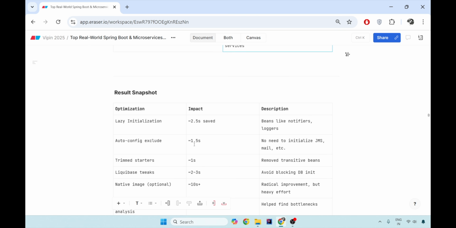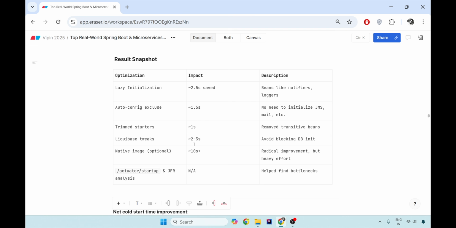So what is the result snapshot? If you are doing lazy initialization, you can save around 2.5 seconds, since beans like notifiers, loggers, and emails can be initialized later. If you exclude auto configuration of multiple beans, even 1.5 seconds can be saved by not needing to initialize JMS, mail chains, and senders. You can trim your starter dependencies and remove the transitive dependencies. Even adding dependencies into the class path as JARs takes time, so you can save 1 second here also.